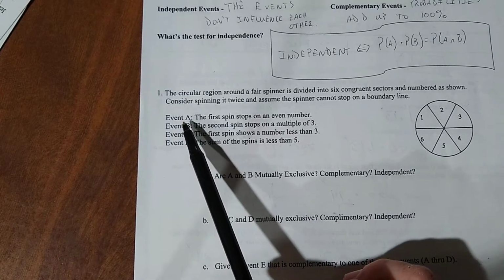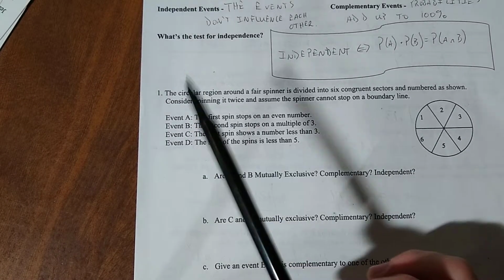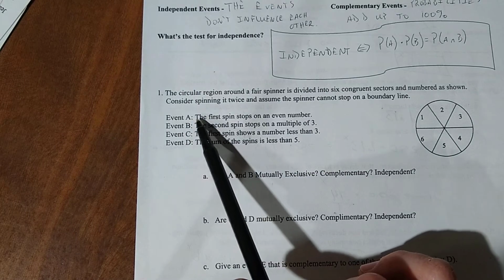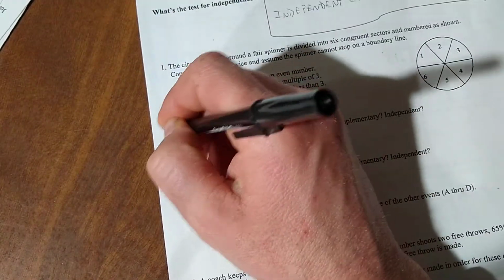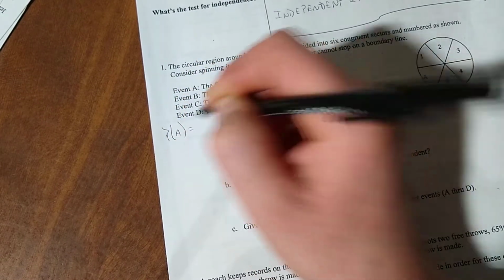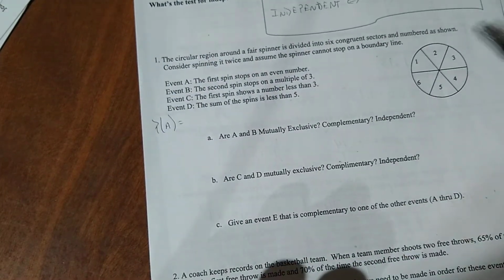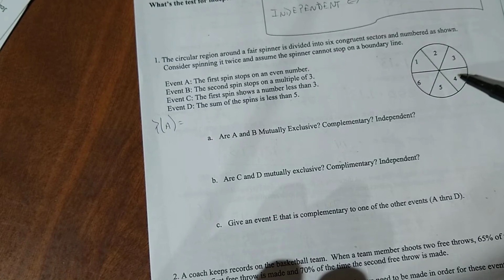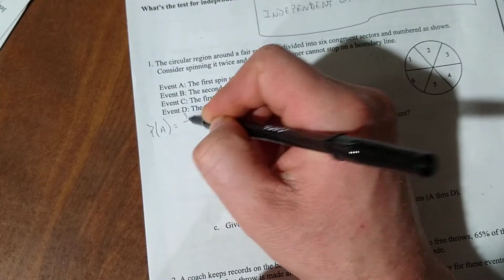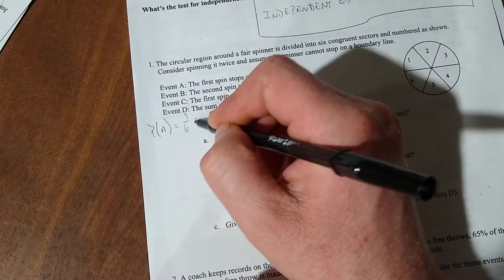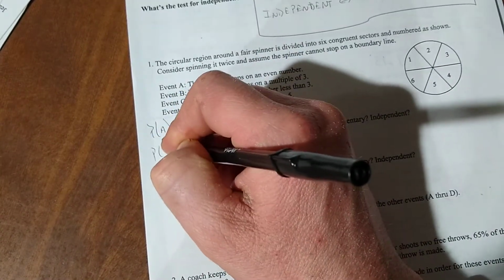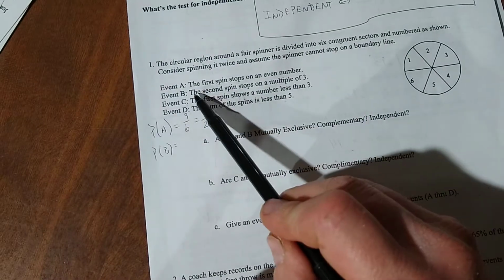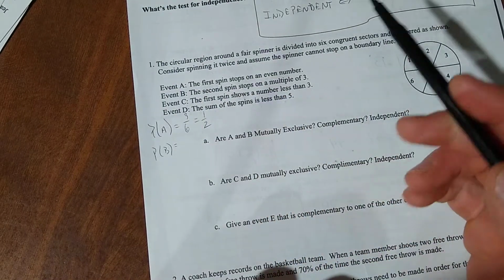Let's check it out. Here's the first event, and let's take them one at a time. The first spin stops on an even number, so let's find P of A. I'm looking at 2, 4, 6. There's 3 of them out of a total of 6, so the probability is 1/2. Probability of B: the spin stops on a multiple of 3.